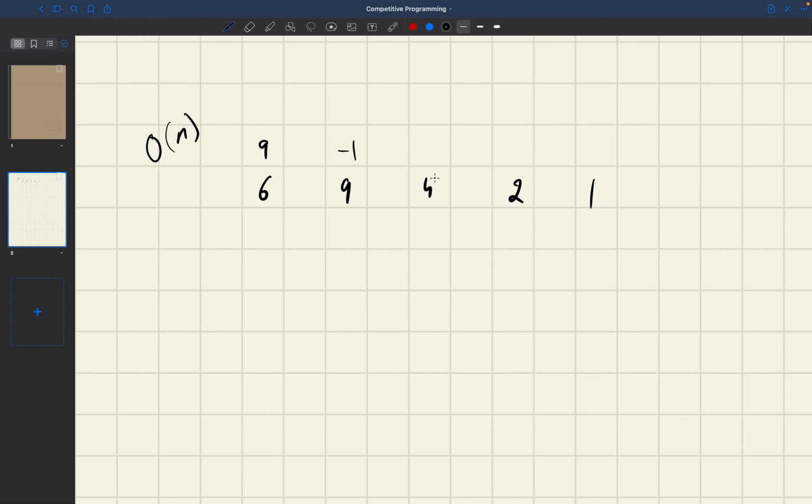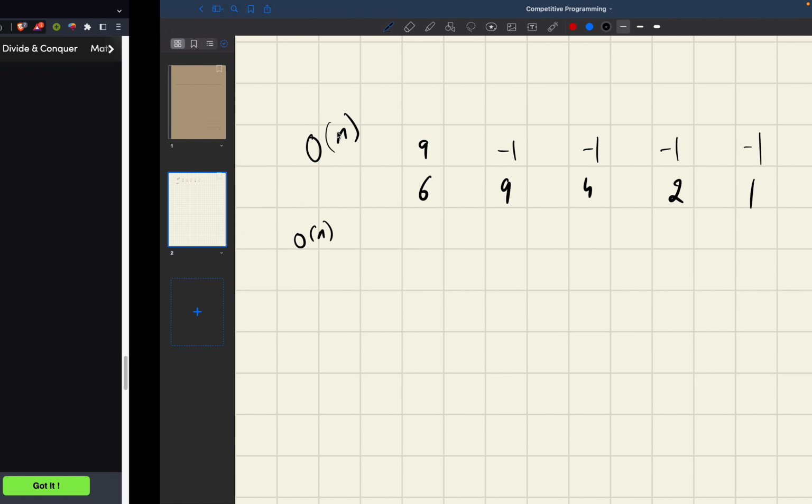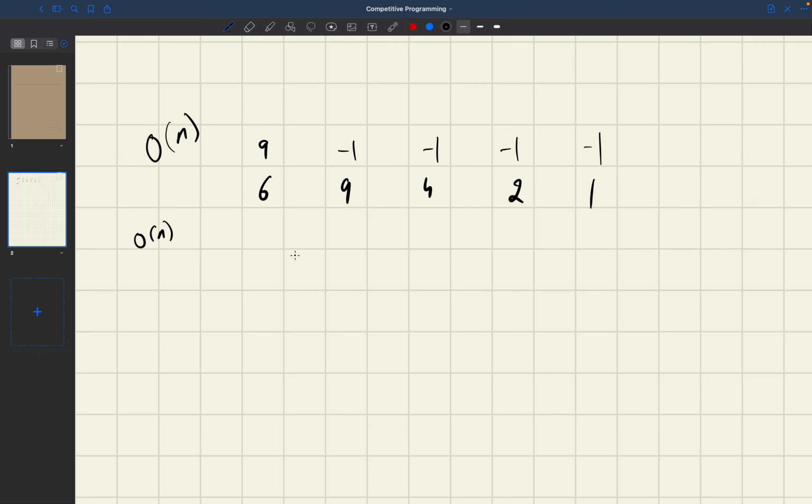And for 4, I have to check the next element greater than 4. There is none, there is none, and there is none, right? Similarly, in big O of n, I will calculate the previous greatest element. Just like the next greatest element, I can use this concept to calculate the previous greatest element. For 6 there is none, for 9 there is none, and then we have 9, 4, and 2, right?